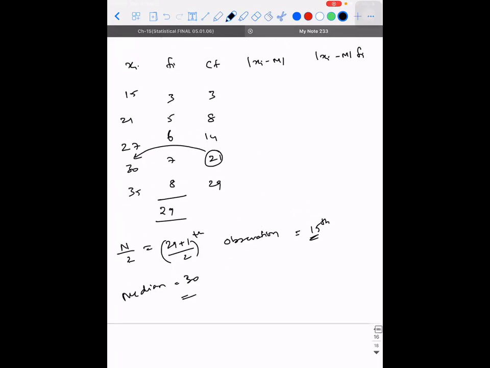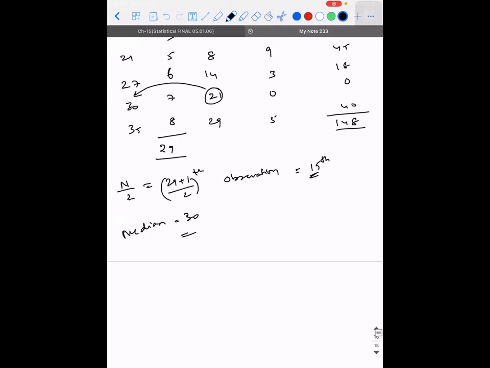So with median 30, how much does each term vary from 30? This is varying by 15, 9, 3, 0, 5. So I need 15 into 3, that is 45, 45, 18, 0, 40. How much is the total, guys? 90, 90 plus 18, 108, 108 plus 40, 148.